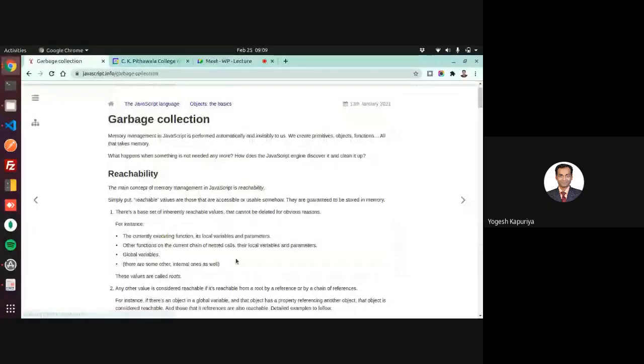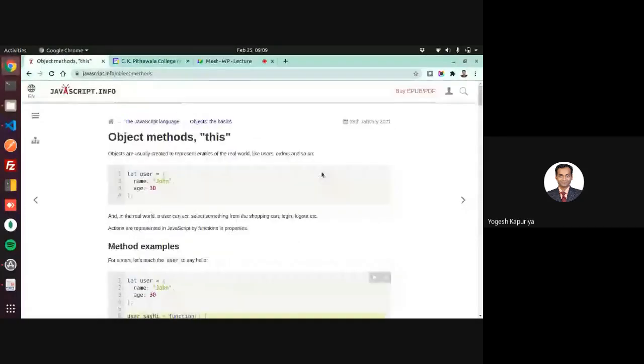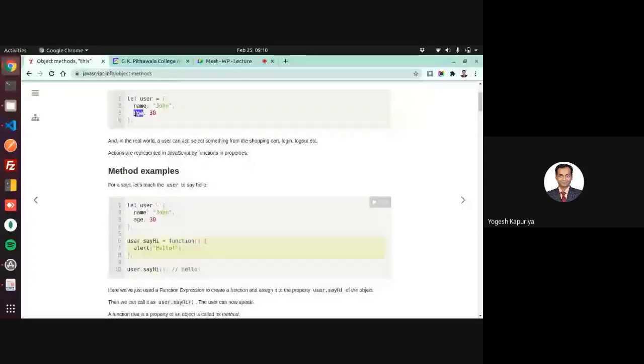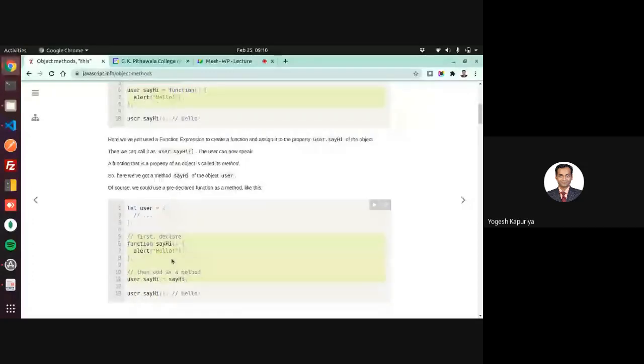I will skip this. Okay, I think we have discussed this. Let us quickly go through it. In an object, you have this available. This means the current object, so the this keyword allows you to access any property of that object. I think we discussed this yesterday also.